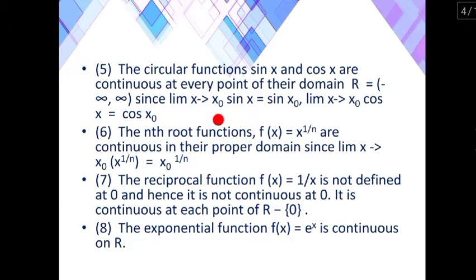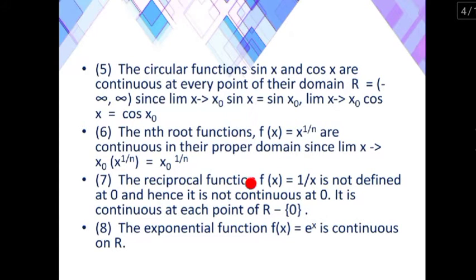Since limit x tends to x naught sin x, substituting x naught in the place of x, is equal to sin x naught. Limit x tends to x naught cos x, substituting x naught in the place of x, is equal to cos x naught. So sin x and cos x are continuous at every point of the domain R. The nth root function f of x equal to x power 1 by n is continuous in its proper domain, since limit x tends to x naught x power 1 by n, substituting x naught in the place of x, is equal to x naught power 1 by n.